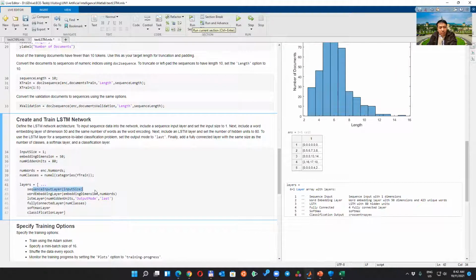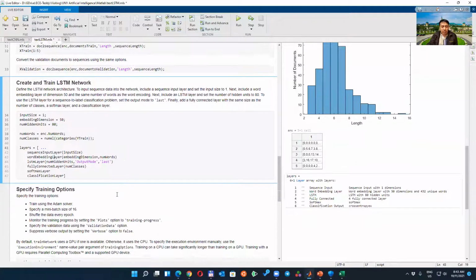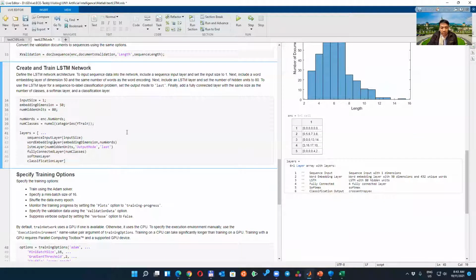The input size is 1, and then we have the word embedding layer. After that we have the LSTM layer. We are using 80 hidden units, so 80 times, from 1 until 80, to try to capture the sequence, to try to capture the memory. I'm not sure, the training process is not running yet, so I think it takes time.